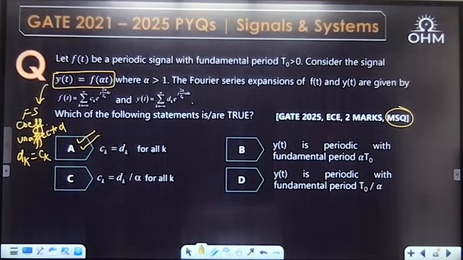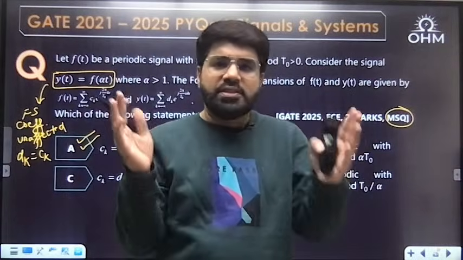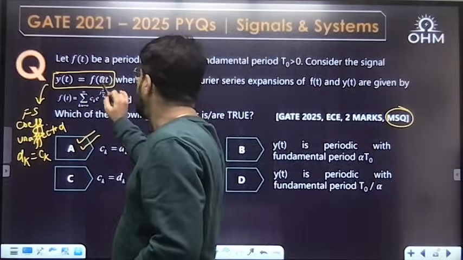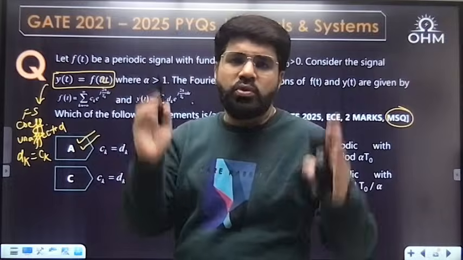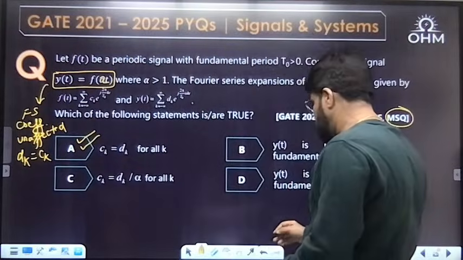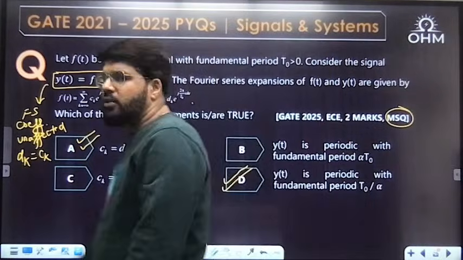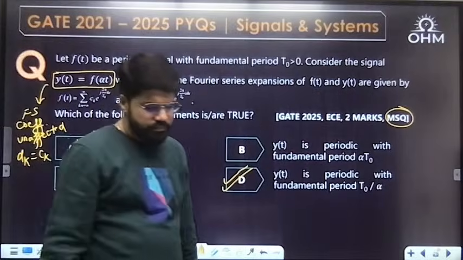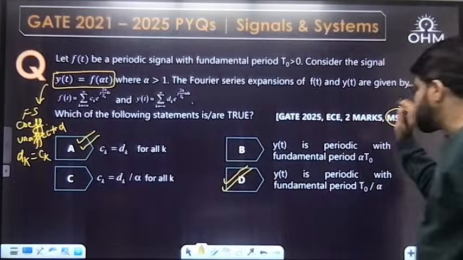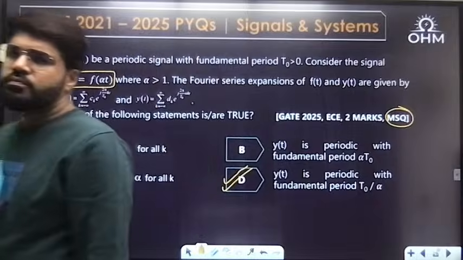Then the period. y(t) is equal to f of alpha t. What happens to the period? This is also a standard rule, but you can understand it logically. Suppose alpha greater than 1, say 2t. So 2t means compression. If you compress a signal, the time period also compresses: time period T by 2, that is T naught by alpha, option D. A and D, correct. A and D are the two correct answers. A direct property question for 2 marks MSQ. Okay. Next one.